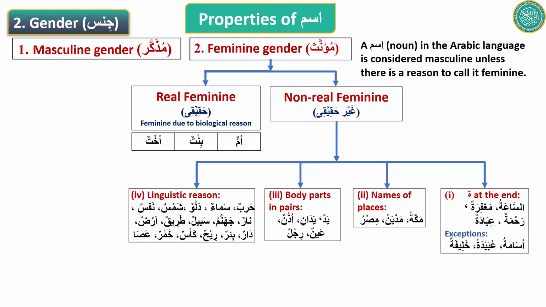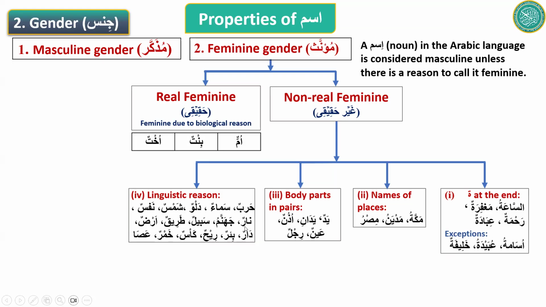It will be difficult to recognize them just by looking at the word. You won't find any indication in the word that will tell you that it is feminine. So you just have to memorize that these words are feminine. Nar means fire. Jahannam is the place in hell, the hell itself. Sabil means path. Tariq also means path. Ard means the earth. Dar means house. Bi'r means well.